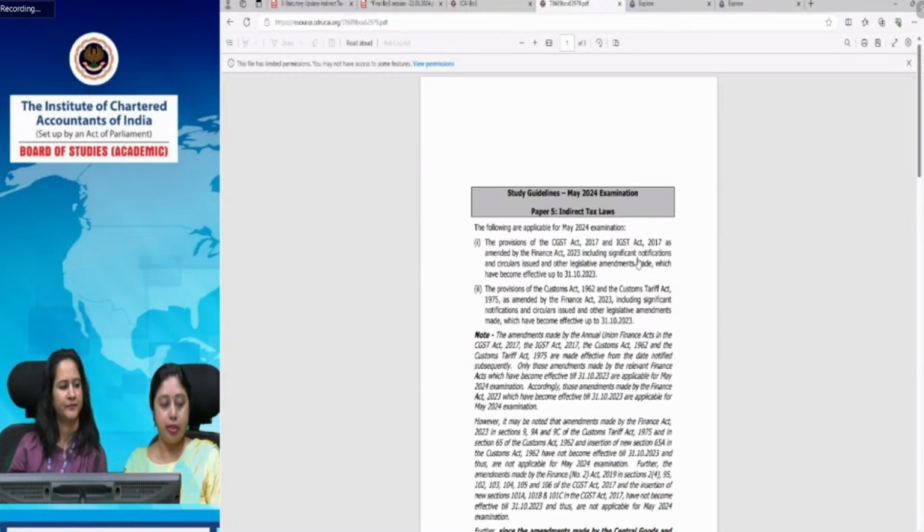But since Mansha is asking, do we need to learn the tariff number, HSN code? Mansha, actually you need to know the exact goods which are covered under RCM. I think tariff number and HSN is not that important. Only thing is you should know which all goods are covered under RCM, who is the recipient and who is the supplier of goods. That is more important, like we do in case of the services also.